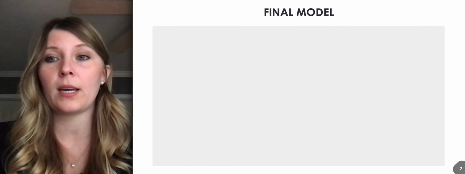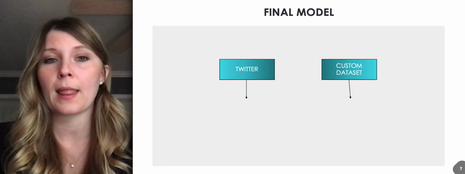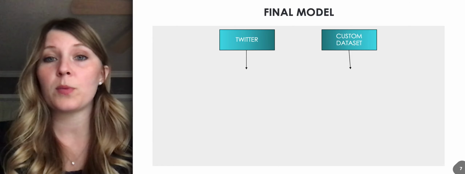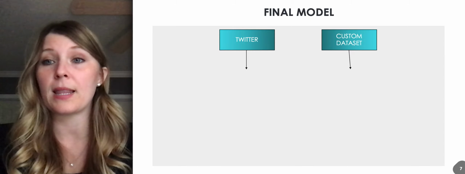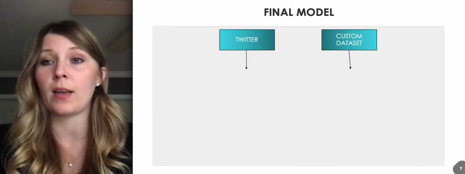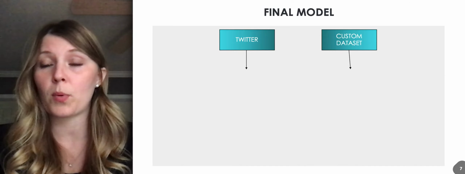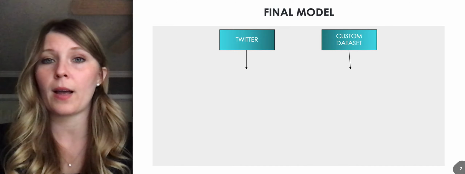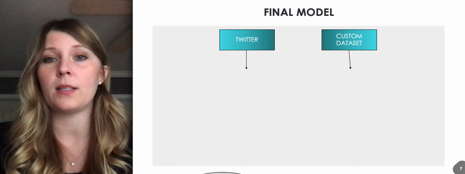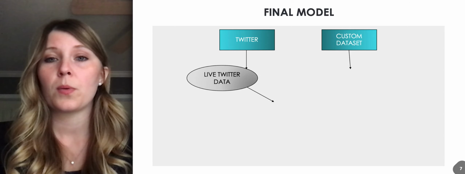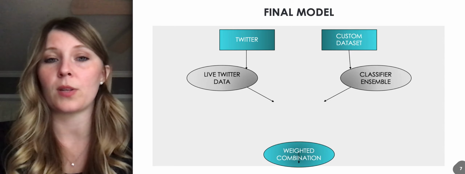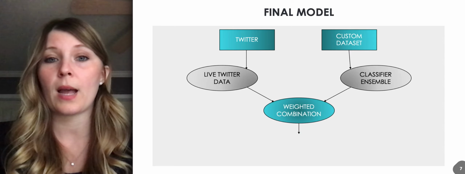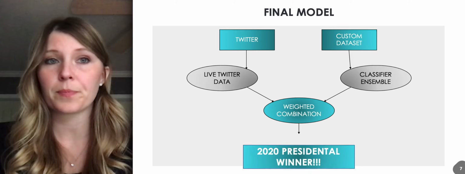Okay, so here is the final model. So we have the data from Twitter, which, by the way, I also do some calculations to make that number between -0.5 and +0.5. So we have the data from Twitter, and we have the custom data set that goes to the classifier ensemble, and then we have the weighted combination.